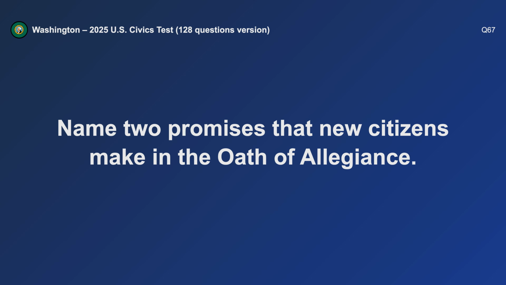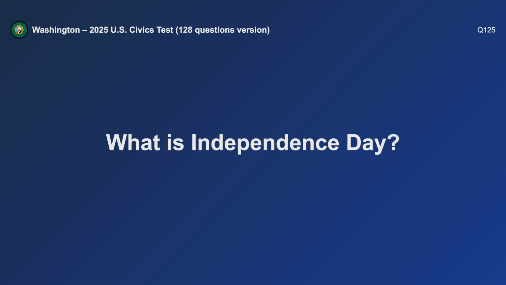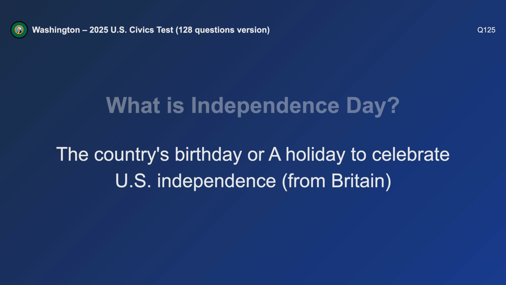Name two promises that new citizens make in the oath of allegiance. Obey the laws of the United States and be loyal to the United States. What is Independence Day? The country's birthday.